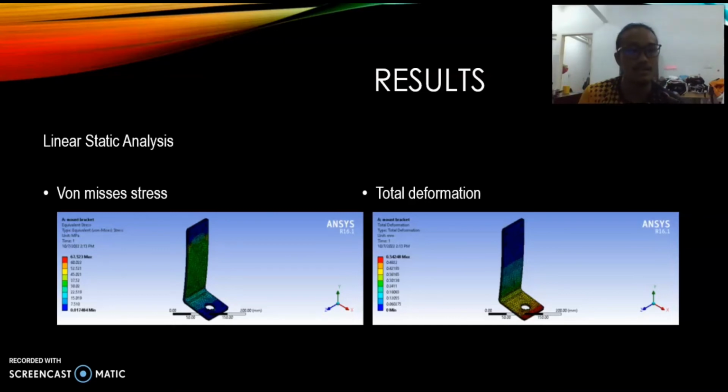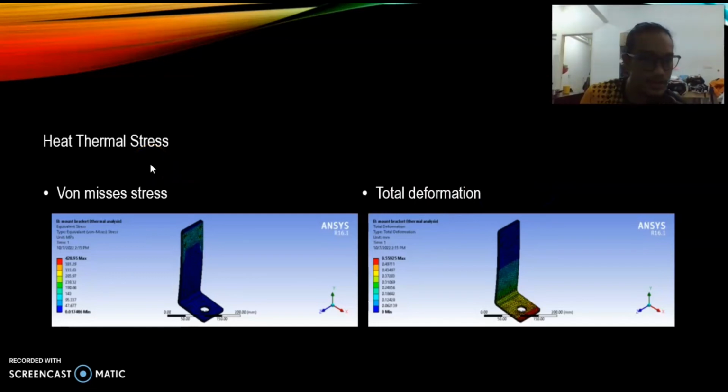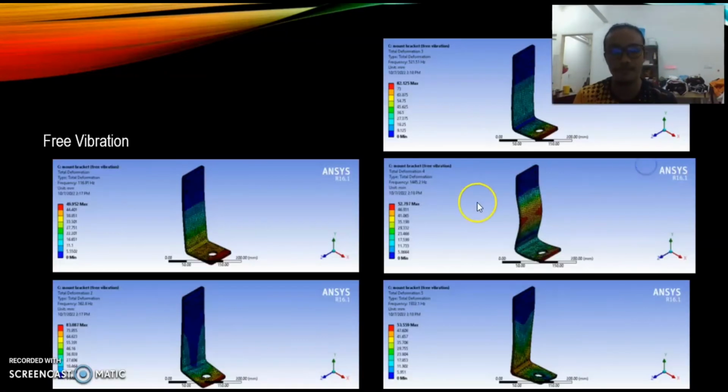I want to present about the results. Linear static analysis, von Mises stress and total deformation. This is the figure of the result. Next, heat thermal stress, von Mises stress and total deformation. This is the figure of the result. Next, free vibration. There are 5 results in free vibration.